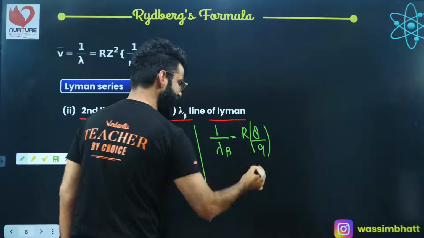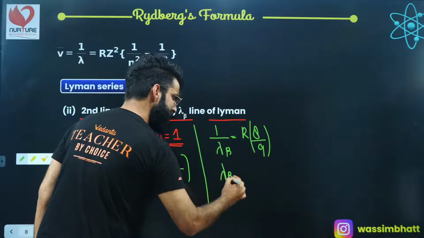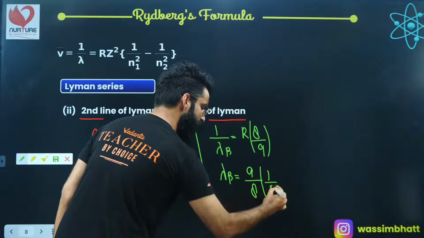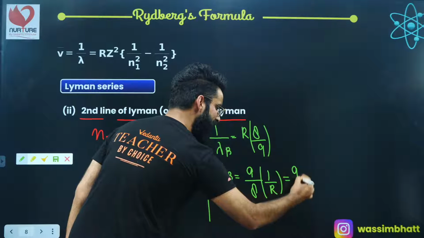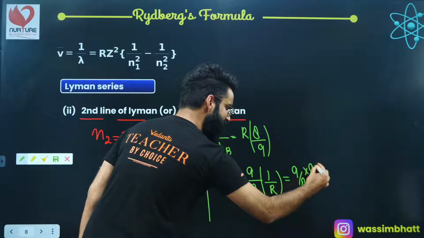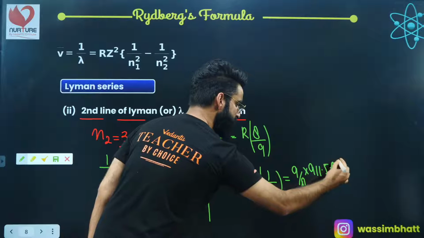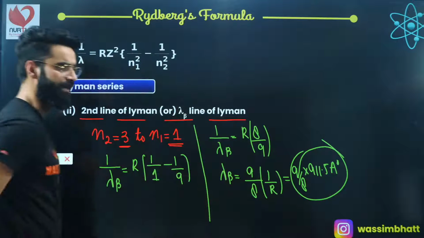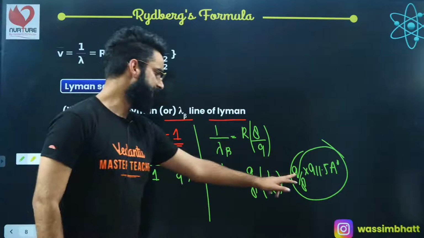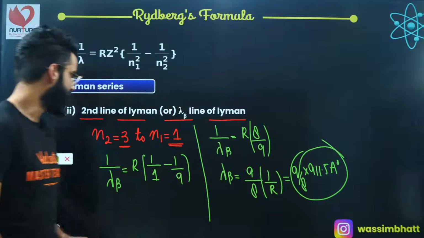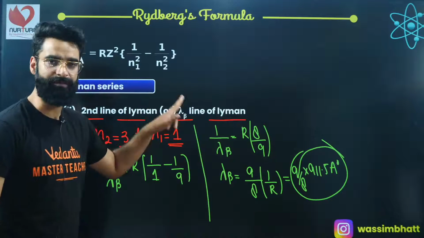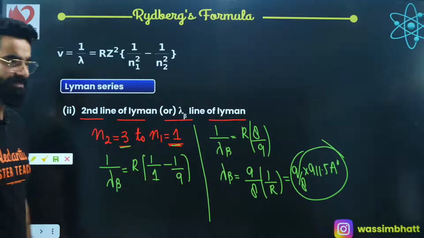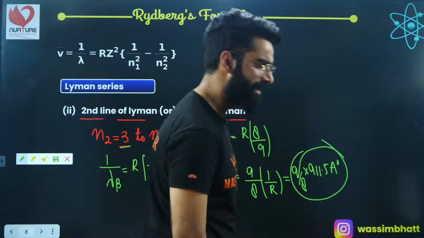If you take the reciprocal, lambda beta is going to be equal to 9 divided by 8 multiplied by 1 by R, and 1 by R value, a few minutes back I told you, is 911.5 angstroms. So people, you just need to calculate this value. This is going to give you the wavelength of the radiation emitted during the beta line of Lyman series, during the transition of 3 to 1. I'm sure it's again clear to everyone, right?